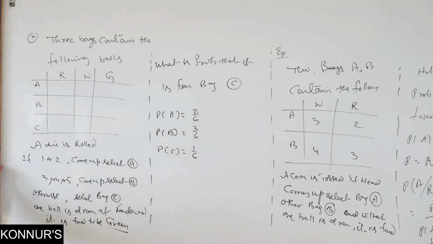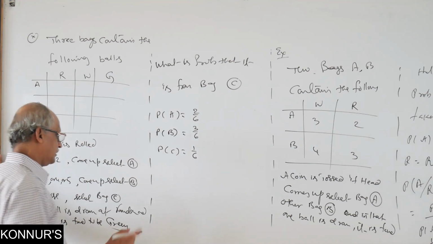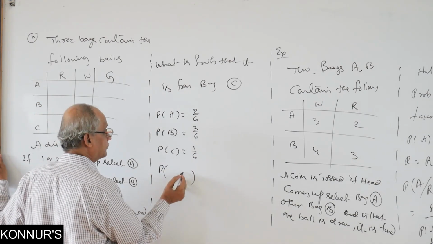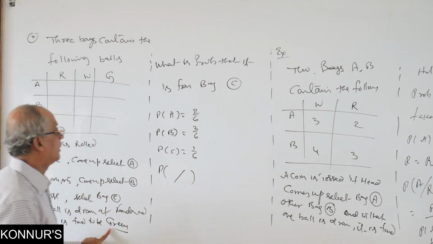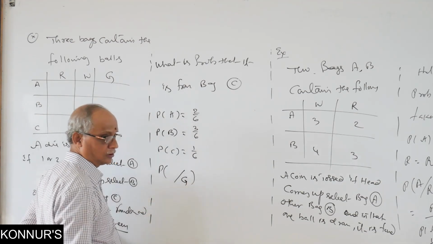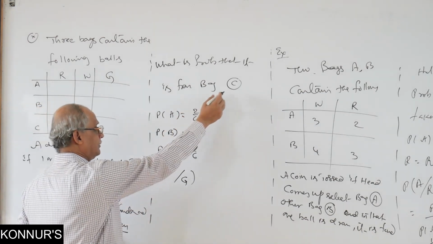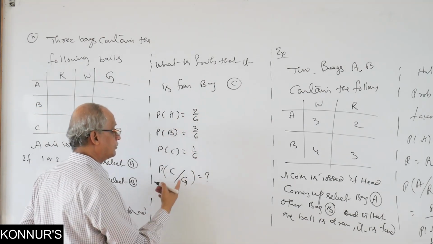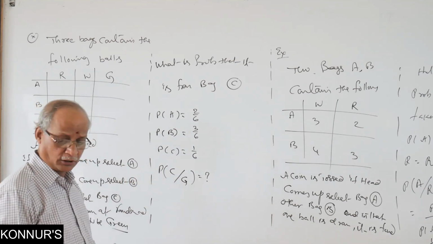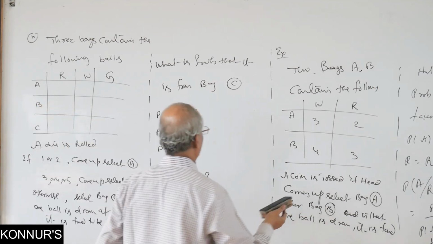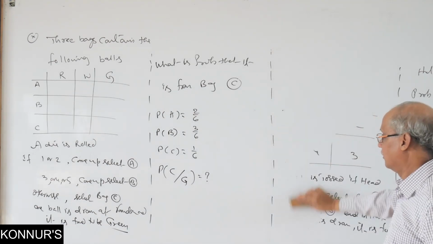This is about bag selection. What is the question mark we have to put first? What do they want? What is happening first? One ball is drawn. We know that it is a green ball. So first we notice it is a green ball. After that he wants it must be only from C. This is your question. Now, once you note the question mark here, then you can easily write the formula related to the given question from Bayes theorem.